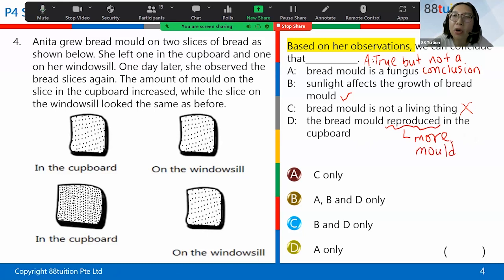All right, reproduce means more and more. So it is true. So the answer is B and D. Any questions so far?